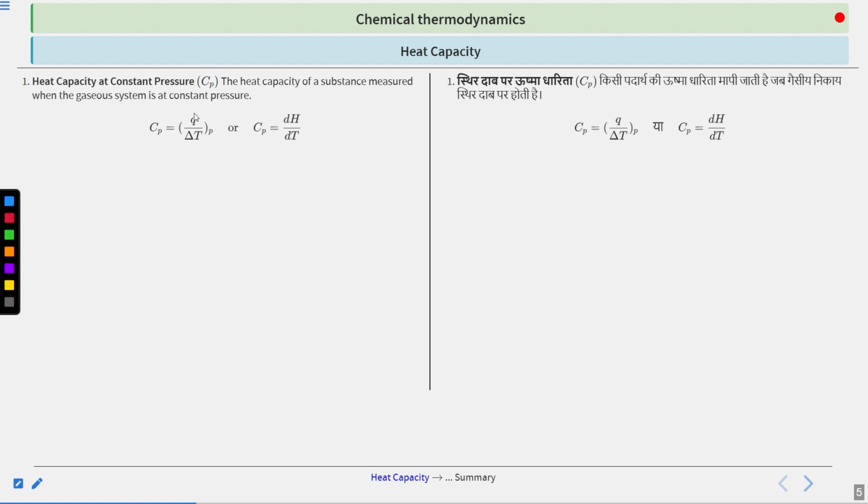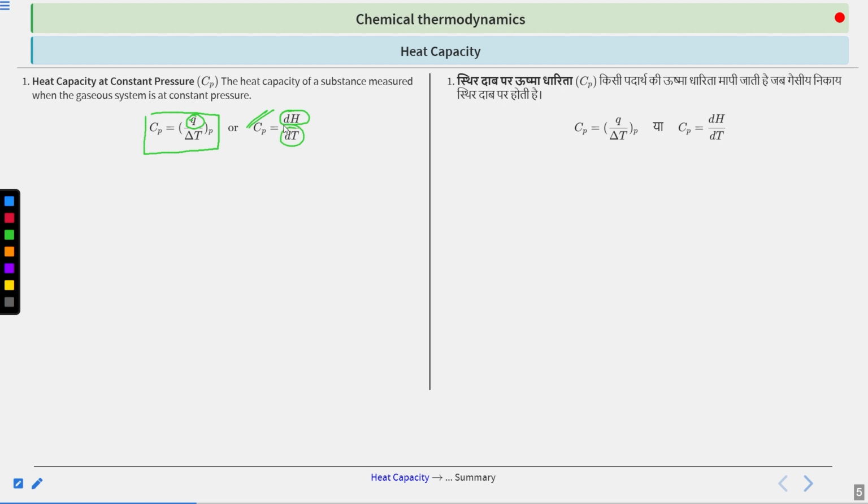Simple. So you can denote it this way: Cp is equal to Qp by delta T. If you keep it in simpler terms, Qp is heat supplied at constant pressure, and heat supplied at constant pressure is called enthalpy. So we have substituted it with the enthalpy. The temperature change is the same. Now we have a new formula for Cp: Cp is equal to dH by dT, or Cp is equal to delta H by delta T.